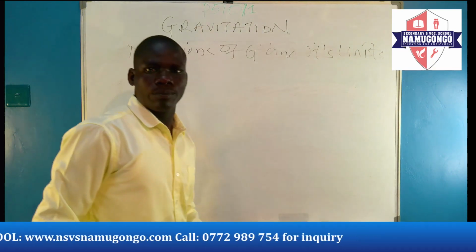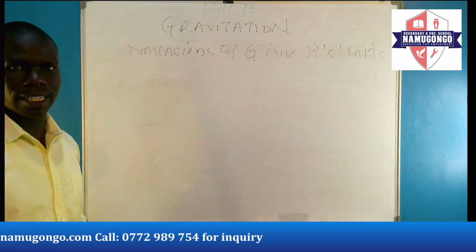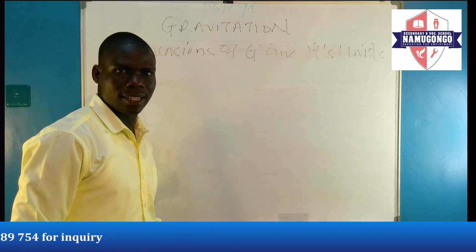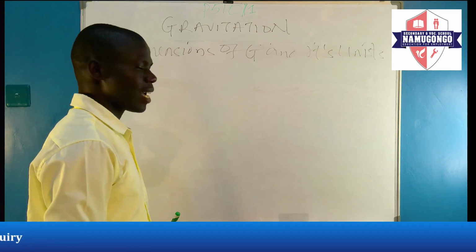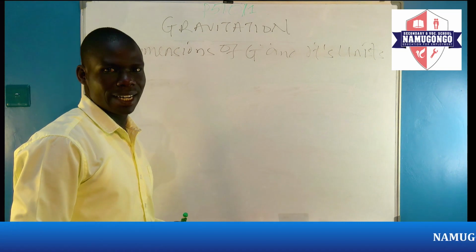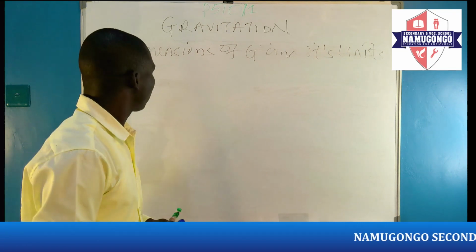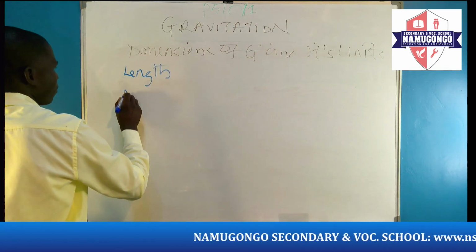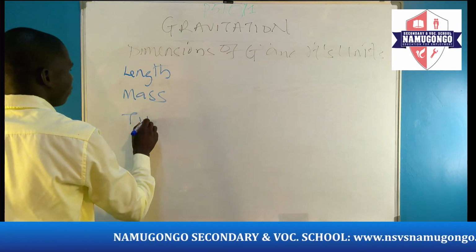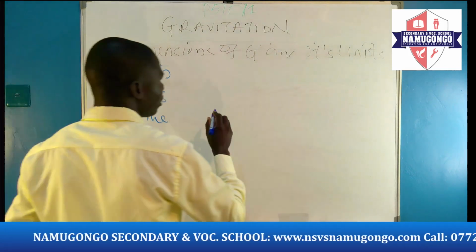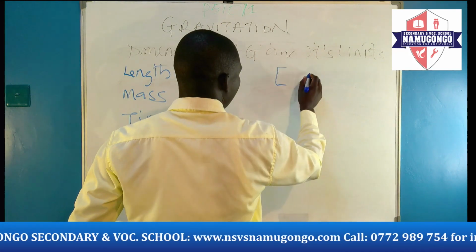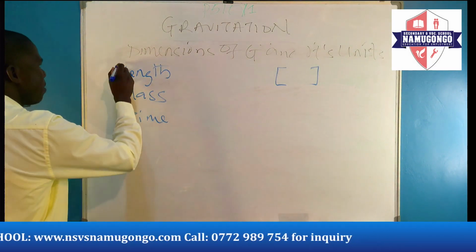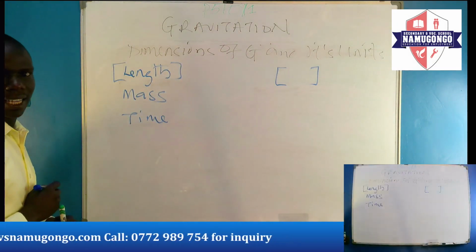Few days ago, we looked at dimension of physical quantity when we were just introducing mechanics. And we said that dimension of physical quantity is the way in which a given physical quantity is related to the fundamental quantities of length, mass, and time. Dimension of a physical quantity is denoted by that symbol. Therefore, if we want to write dimension of length, we write like that.